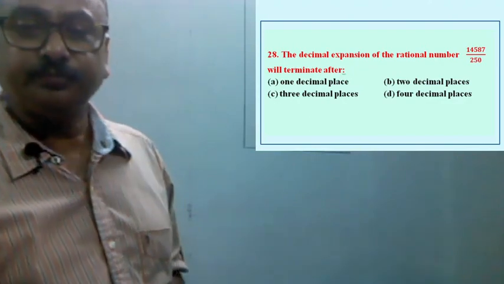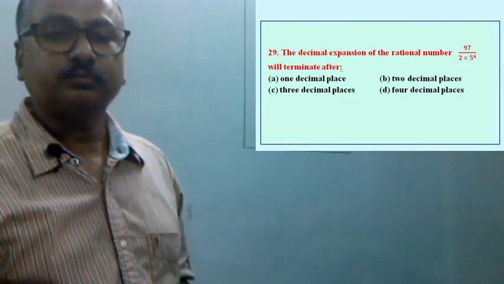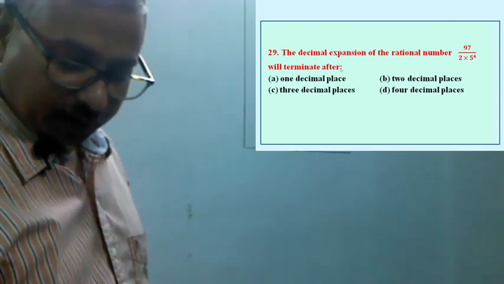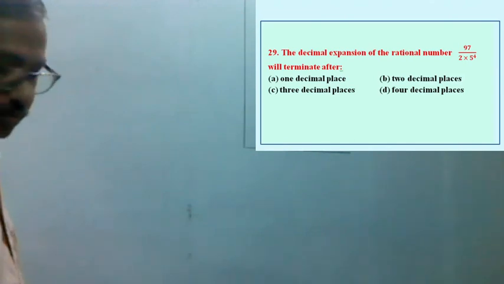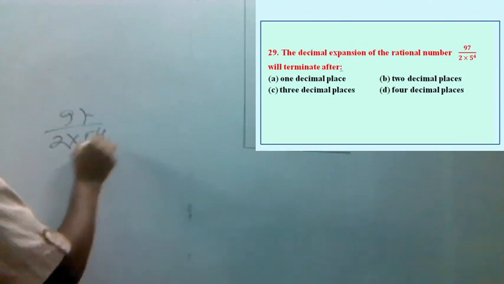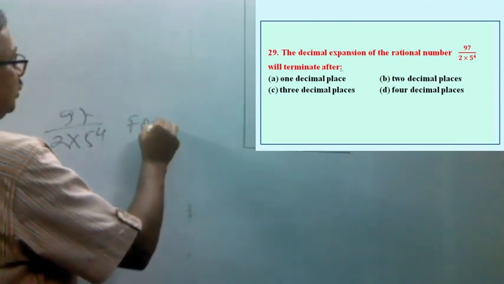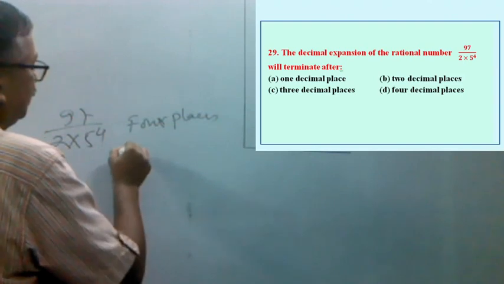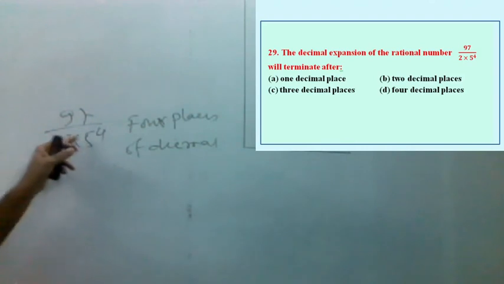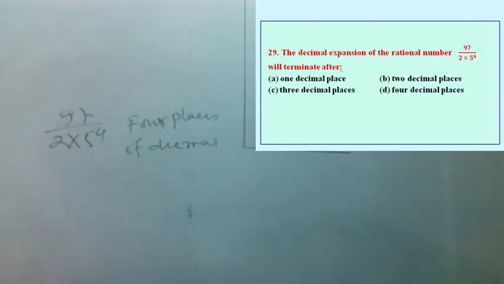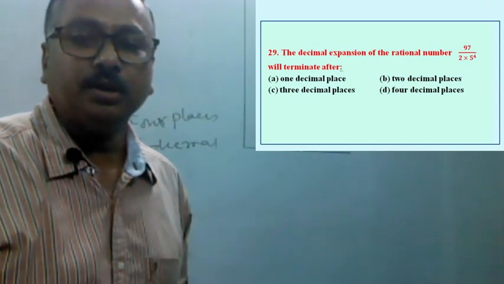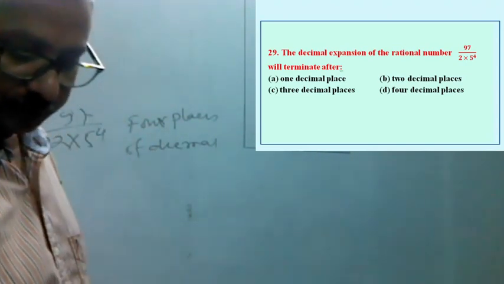Now next question. The decimal expansion of the number 97 by 2 into 5 to the power 4. So this is 4 places of decimal. Since the maximum power of 2 and 5 is 4, the number will terminate after 4 places of decimal, and the correct option is option D.